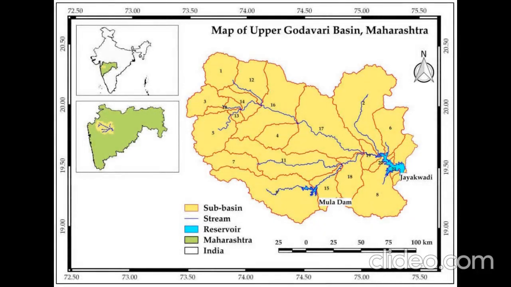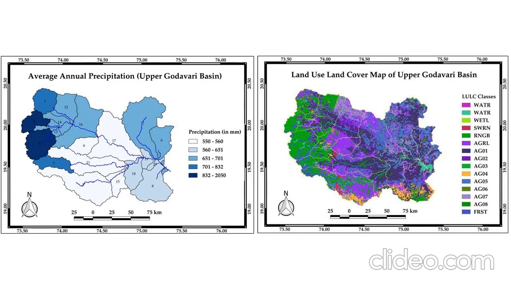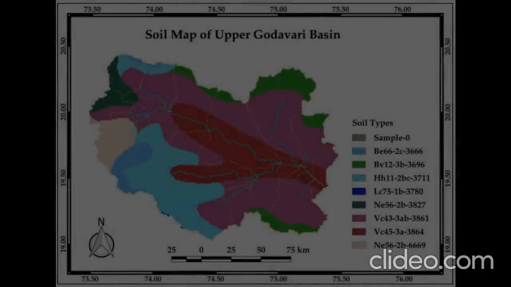GIS is extensively used in river basin management. It can be used to delineate a river basin and understand the basin characteristics. This map indicates Upper Godavari Basin along with sub-basins and drainage network. Here it indicates average annual precipitation and land use pattern in different parts of the basin. This is how the soil map of the basin looks like.